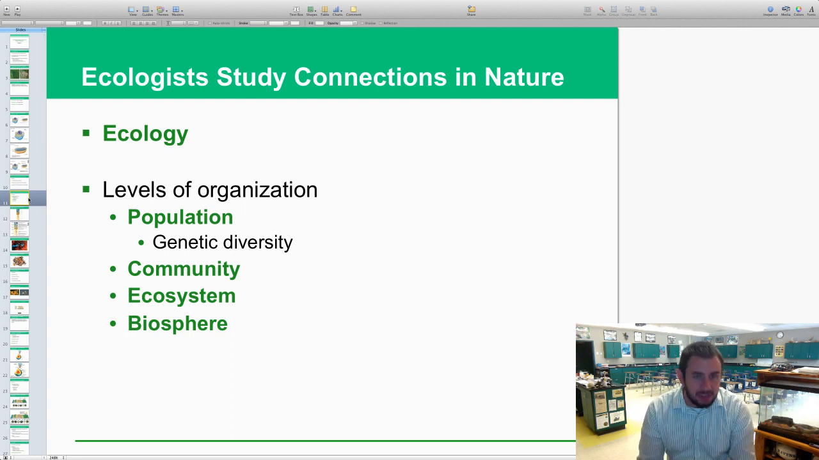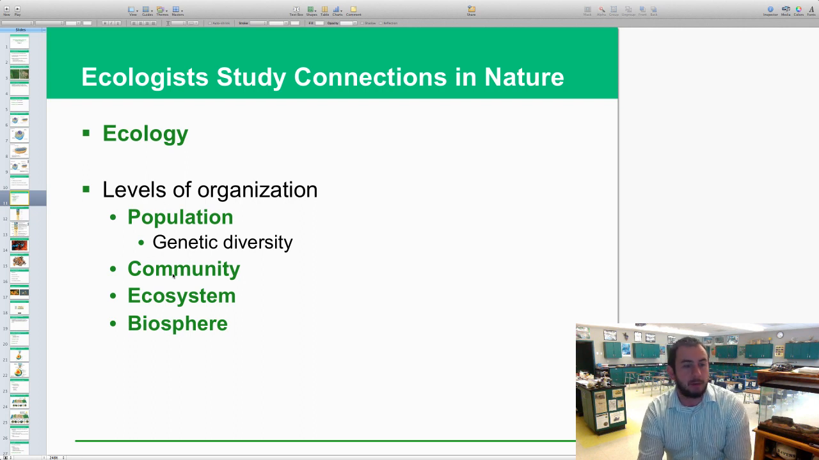Ecologists study connections in nature. Ecology itself is the intertwining of the non-living and living components of an ecosystem, reacting to and living amongst one another. Levels of organization go from the smallest, which is obviously the organism, to a bunch of the same organism making up a population, which has some genetic diversity to it.